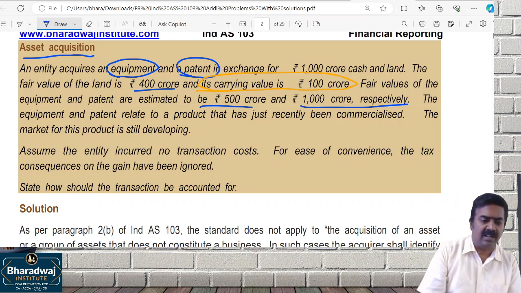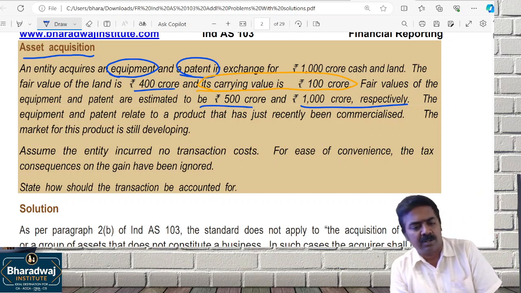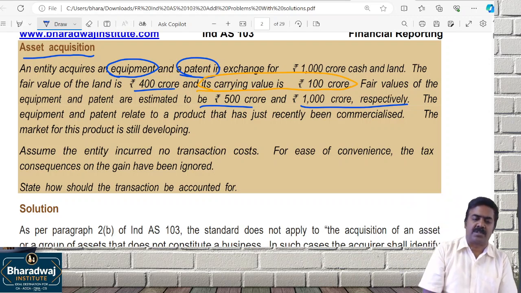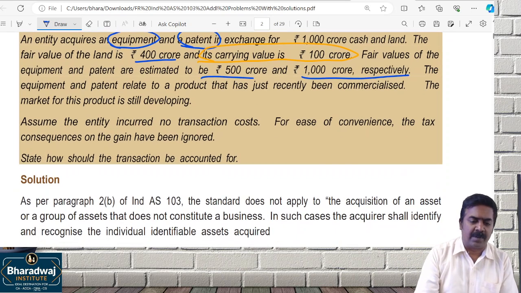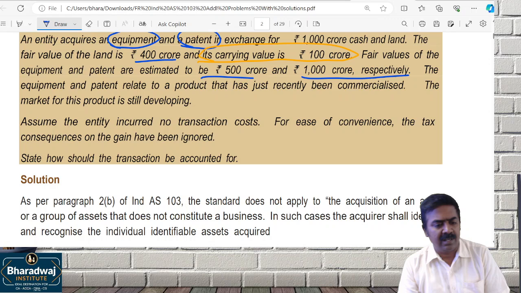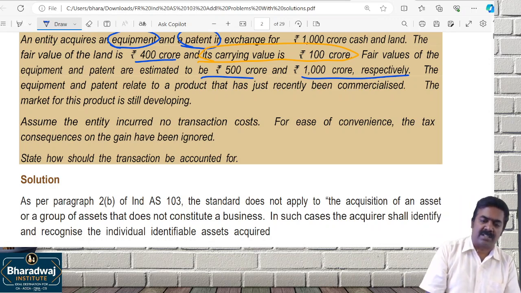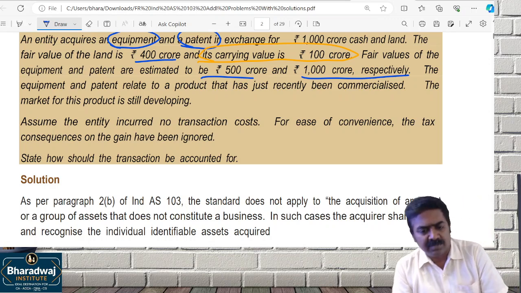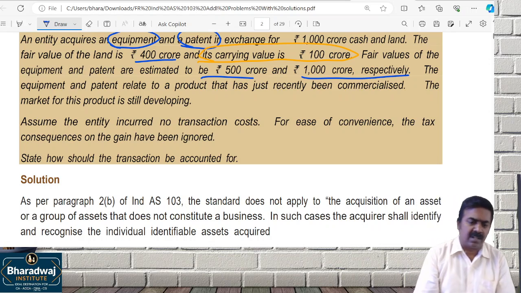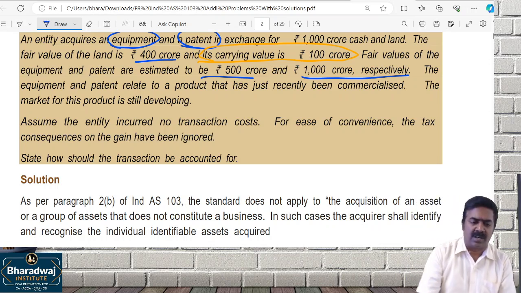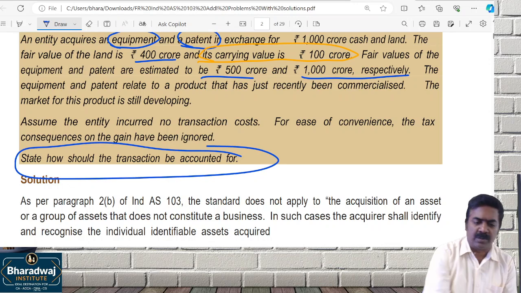Okay. Then the equipment and patent related to the product is just recently commercialized. The market of the product is still developing. Assuming the entity has incurred no transaction cost, for ease of convenience, tax consequences on the gain to be ignored. How the transaction should be accounted for?